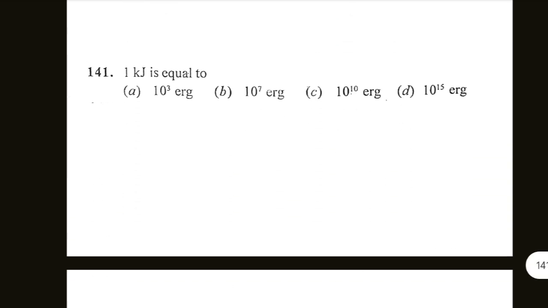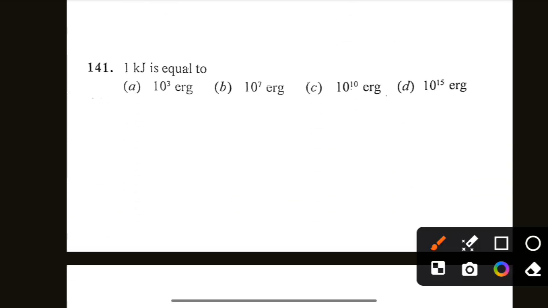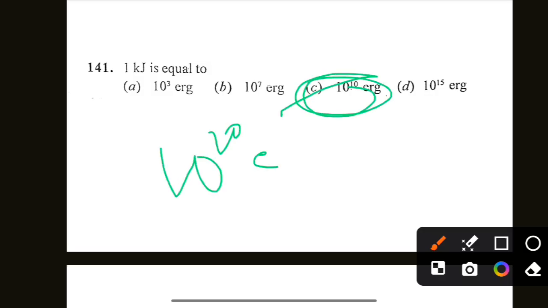Next is 1 kilojoule is equal to 10 to the power 10 hertz. Option C is correct. 1 kilojoule is equal to 10 to the power 10 hertz.